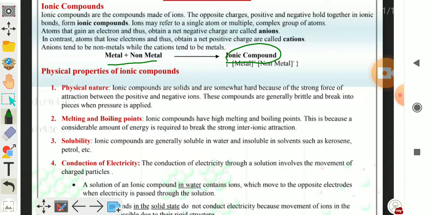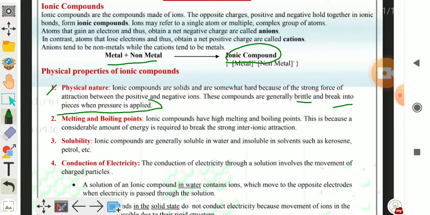First one is physical nature. Ionic compounds are solid and are somewhat hard. Why are they hard? Because of the strong force of attraction between the positive and negative ions. These compounds are generally brittle. They are solid and somewhat hard and brittle. What do you mean by brittle? Brittle means they break into pieces when pressure is applied.